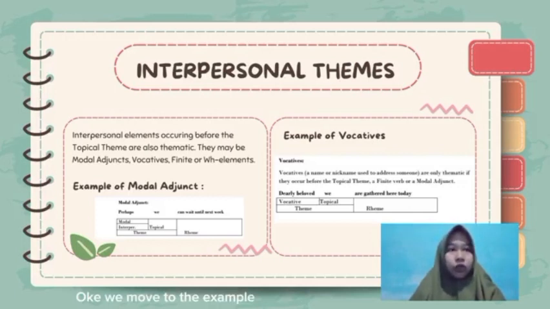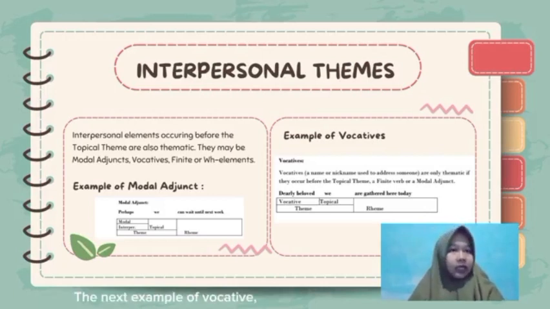Okay, we move to the examples. This is an example of modal adjuncts. Perhaps we can wait until next week. Perhaps is a modal adjunct that indicates an interpersonal theme, and we is the topical theme or subject. Perhaps we is the theme, and can wait until next week is the rheme.